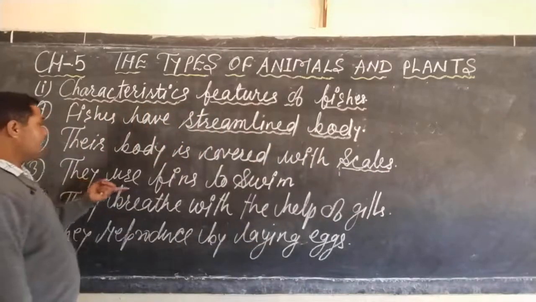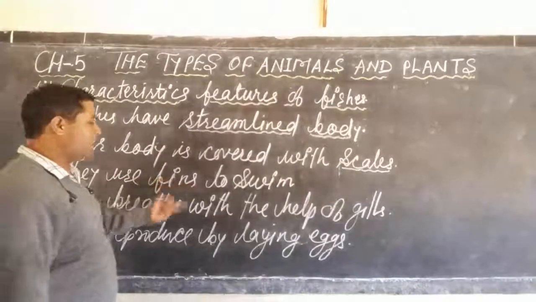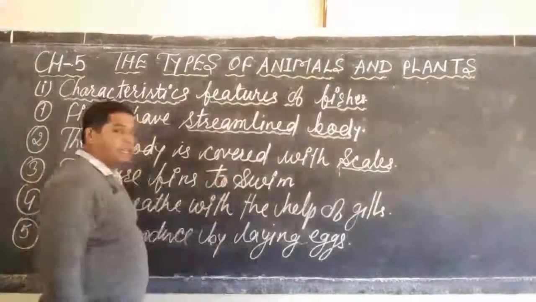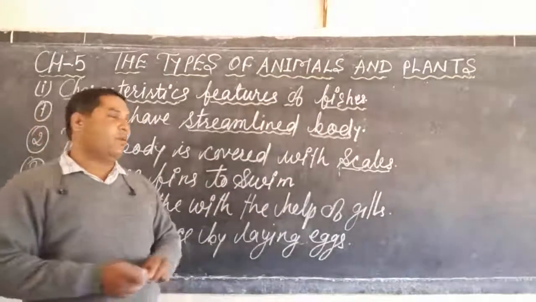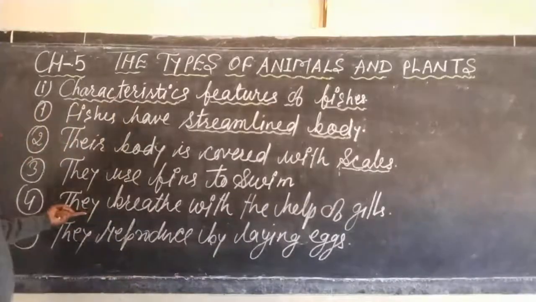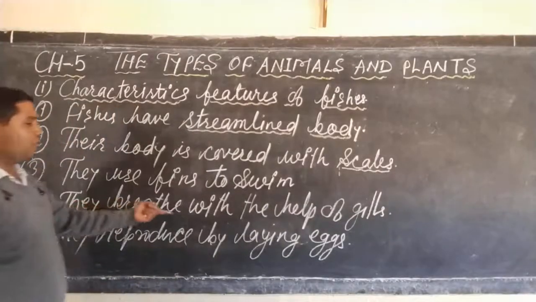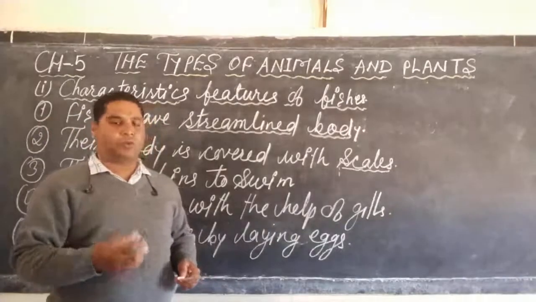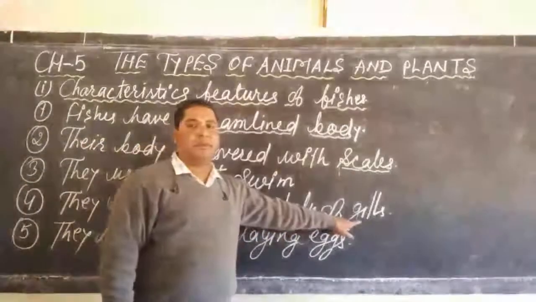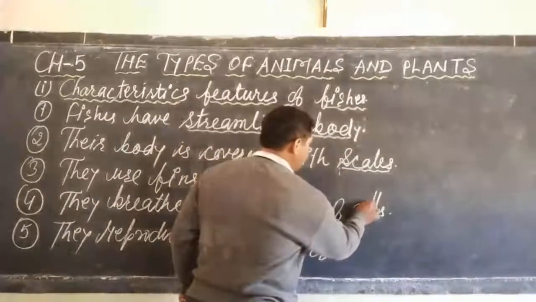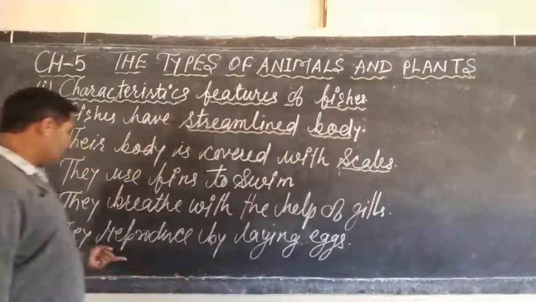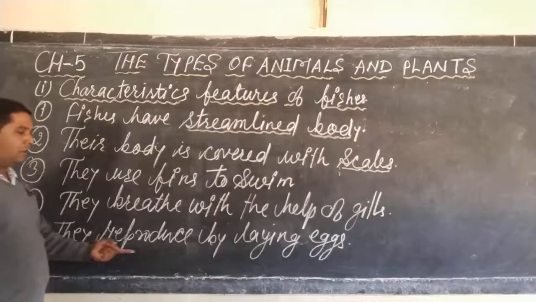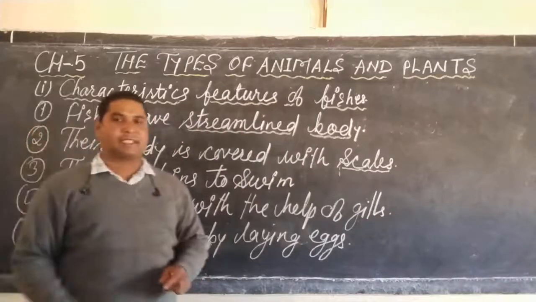Third, they use fins to swim. Fourth, they breathe with the help of gills, means the breathing organ of fishes is gills. Fifth, they reproduce by laying eggs.